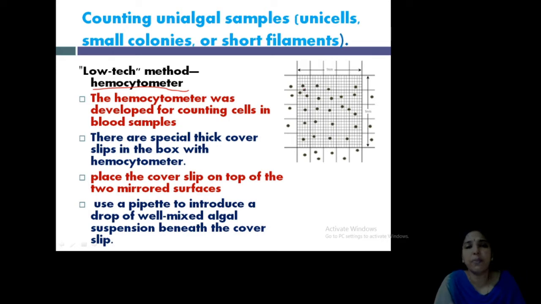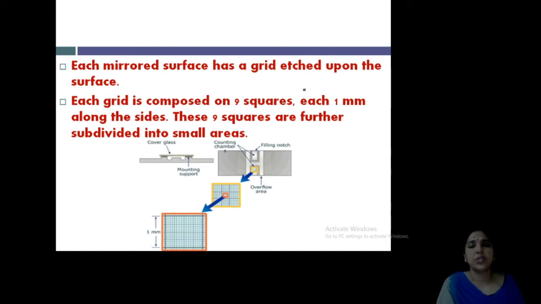So, we can use a pipette to introduce a sample beneath the cover slip. This is a very simple technique, and you can easily measure. So, this is the technique. See, it looks like this.